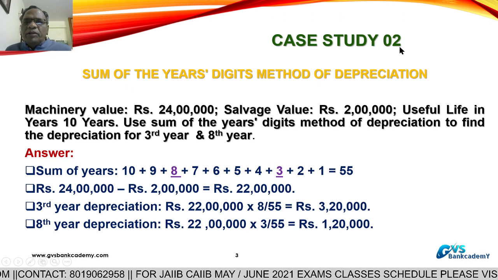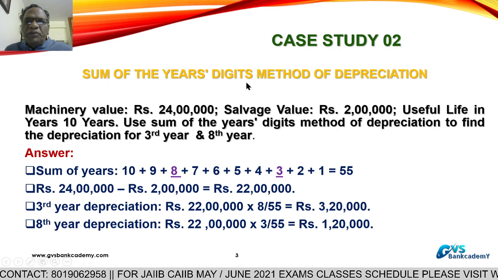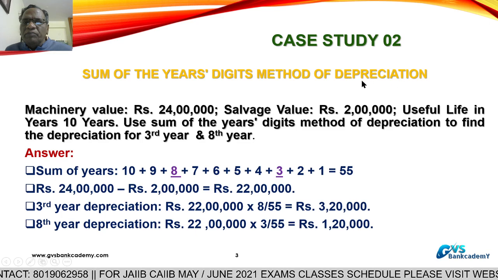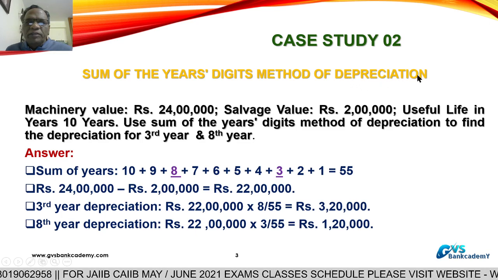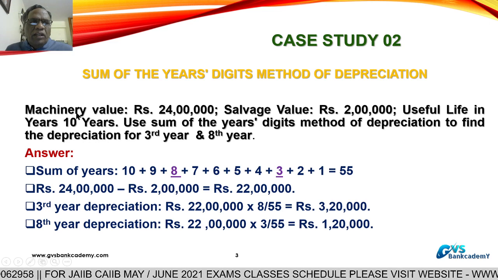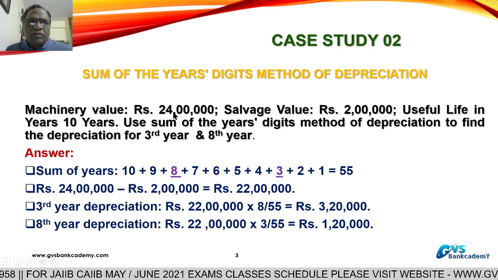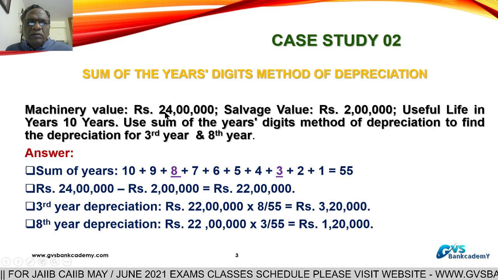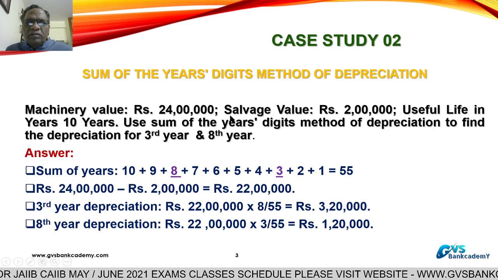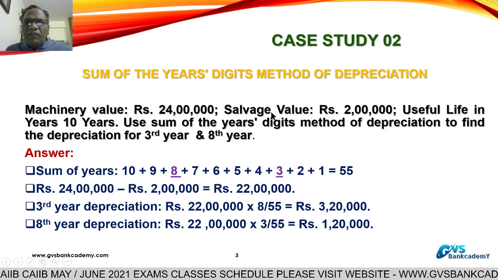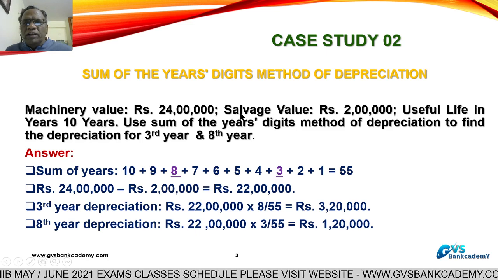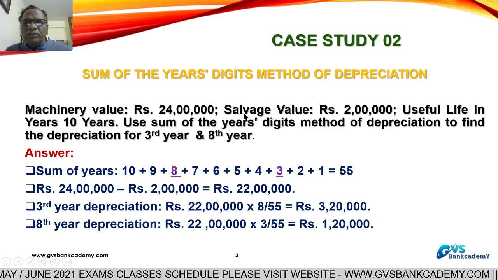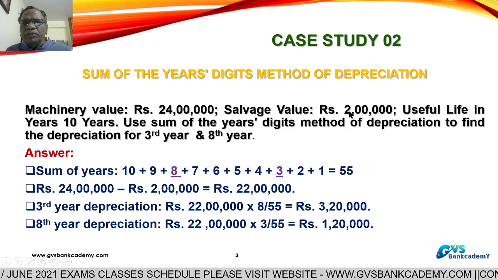Case study number 2 is regarding depreciation. This topic is very important from the accountancy point of view, accountancy paper JAB. The cost of the machine is 24 lakhs. The salvage or scrap value after 10 years is 2 lakh rupees. So at the end of 10 years we are getting a scrap or salvage value of 2 lakh rupees.